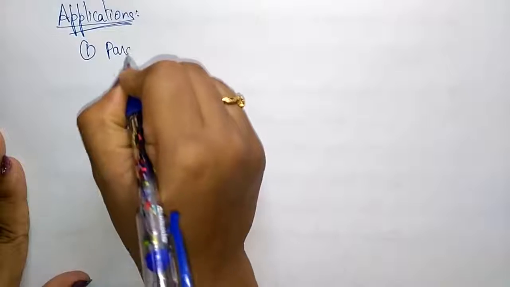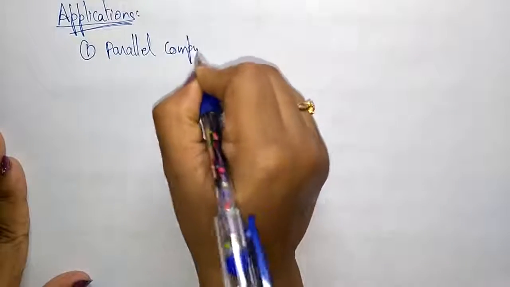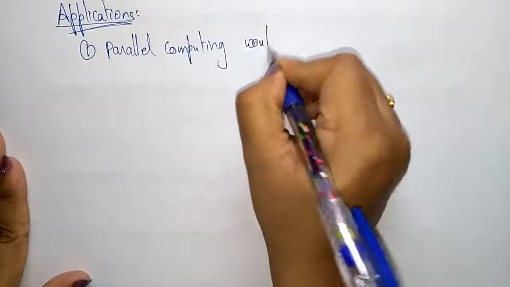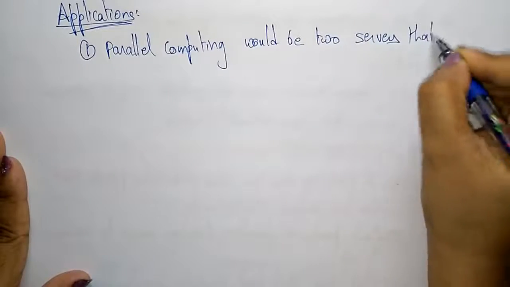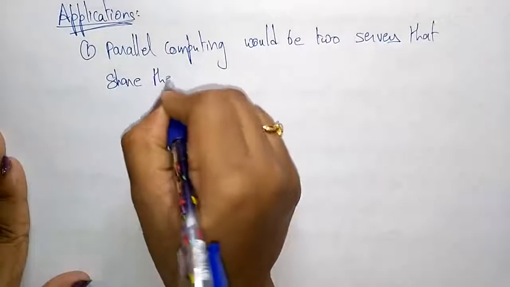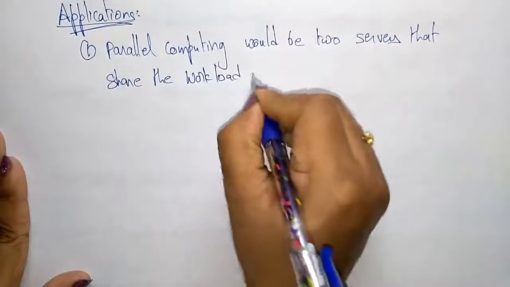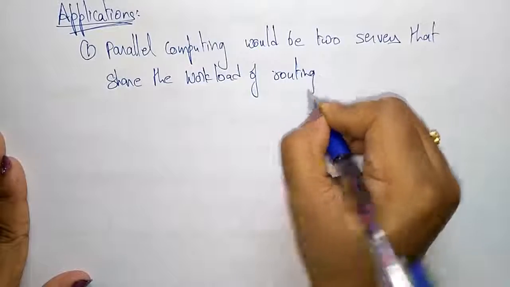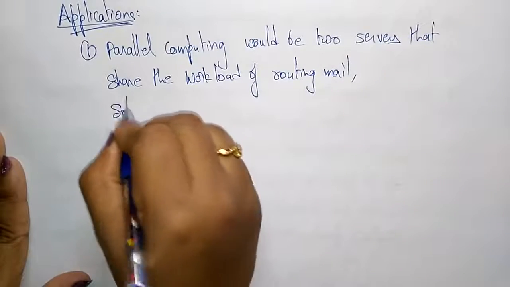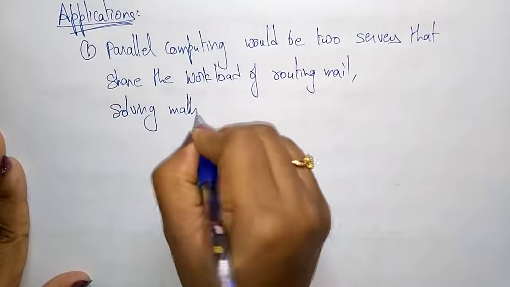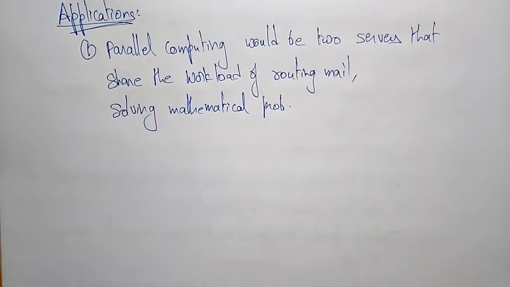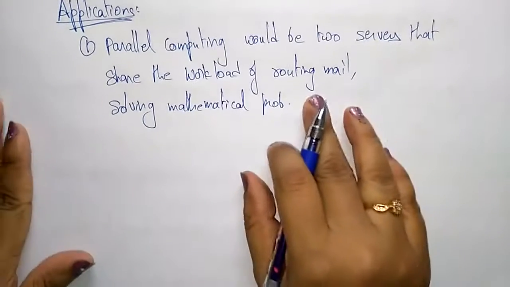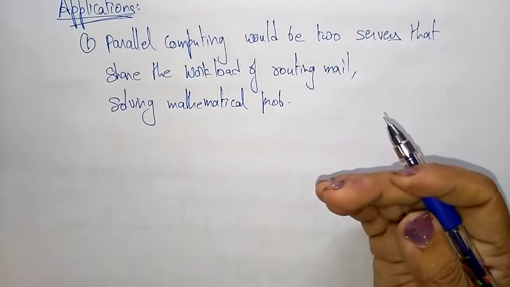The first one: parallel computing would be two servers that share the workload of routing mail or solving mathematical problems. So in parallel computing, two servers share a workload, one routing mail and the other solving mathematical problems, like that.